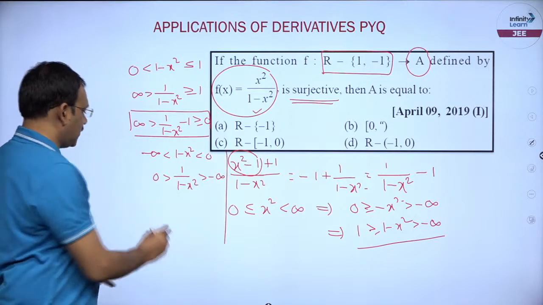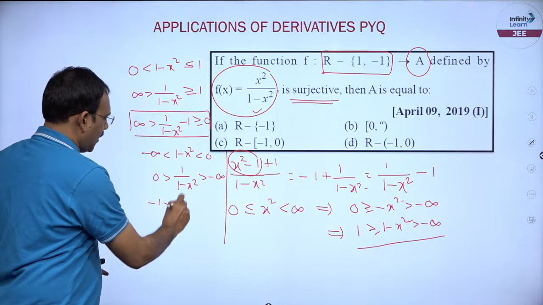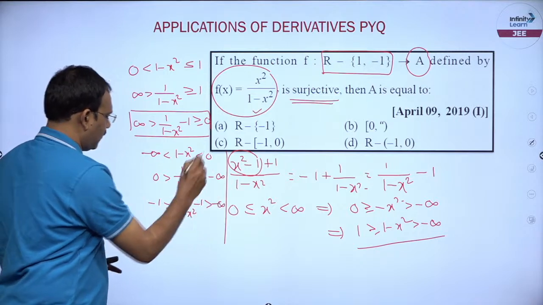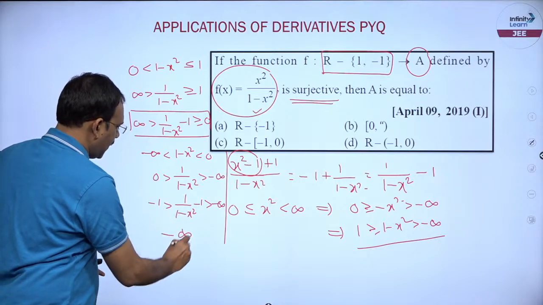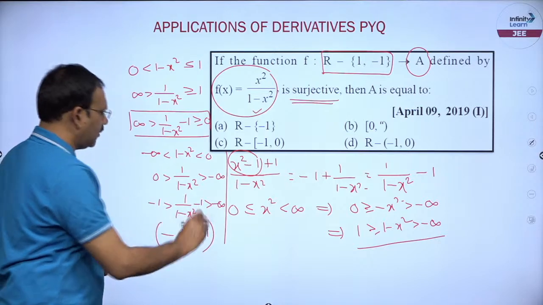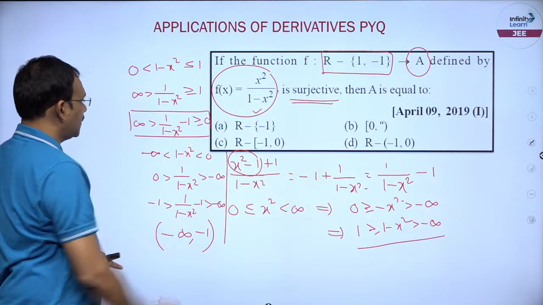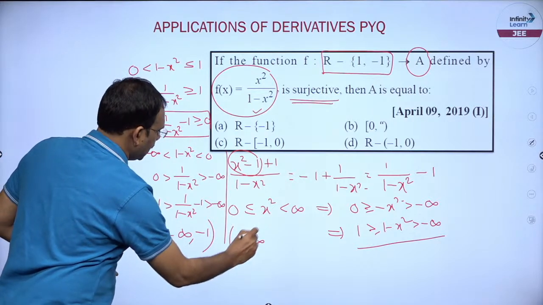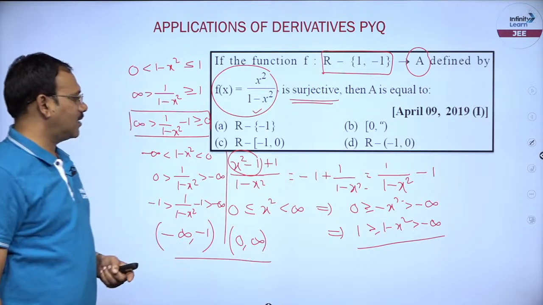Now, you subtract 1, minus 1 greater than 1 by 1 minus x square minus 1 greater than minus infinity. So, I can say minus infinity to minus 1. The second part is, I can say, 0 to infinity I got. So, what part is not there in the solution?